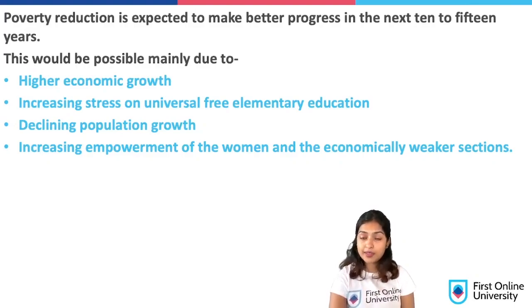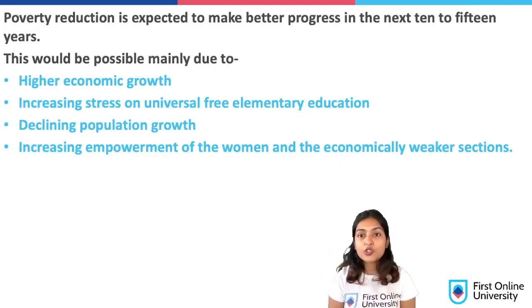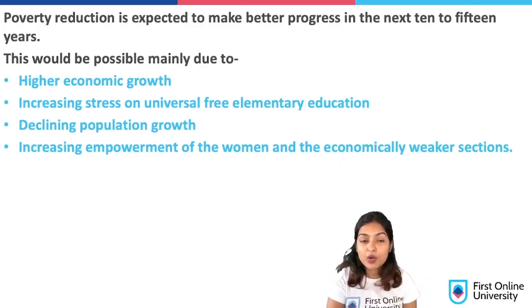So what exactly is empowerment? Empowerment is when the women or the economically weaker sections have the capacity and capability to make decisions about what they want to do with their lives. Do they want to go out and work in the job market? They can go and work in the job market. So when they have the capacity to make a decision for themselves, they are called empowered people.